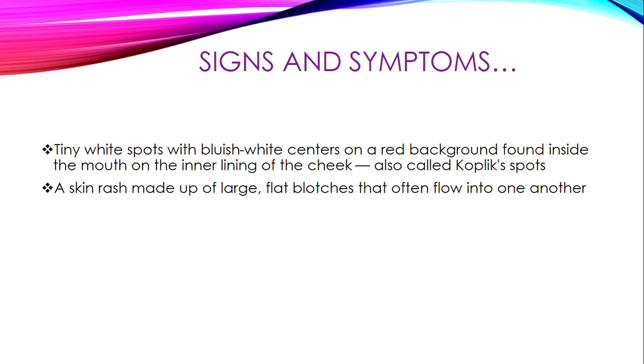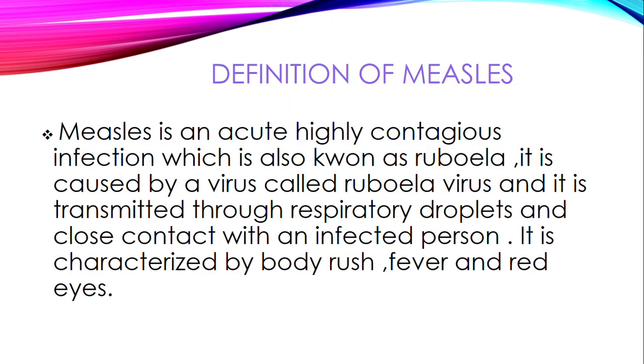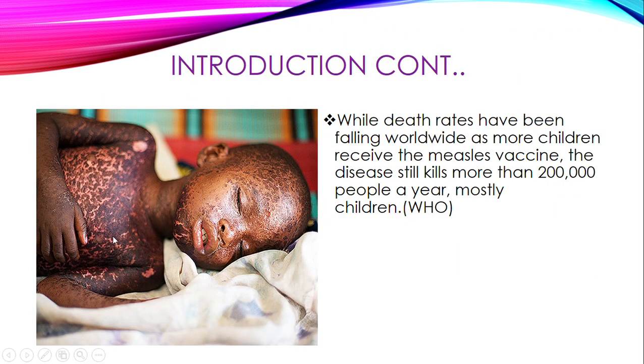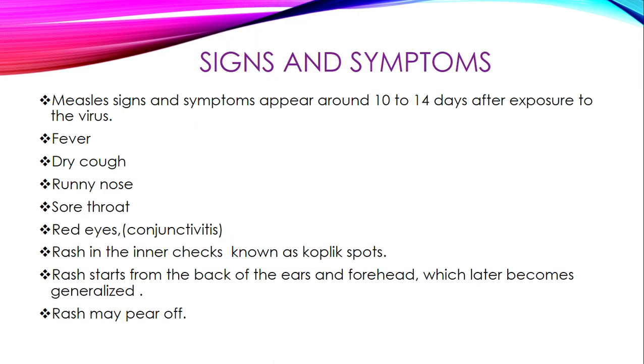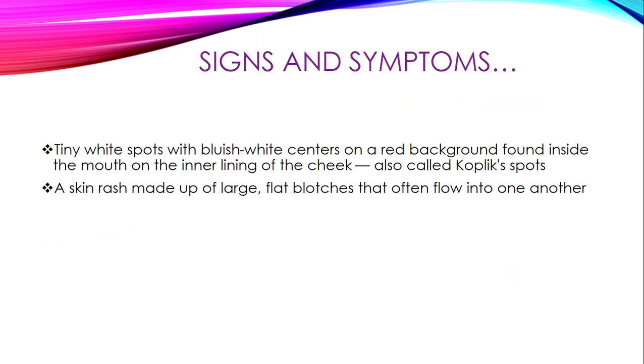So this is where the rash can flow into another one, and then it may form like this, as we are able to see. So those are the signs and symptoms of measles.